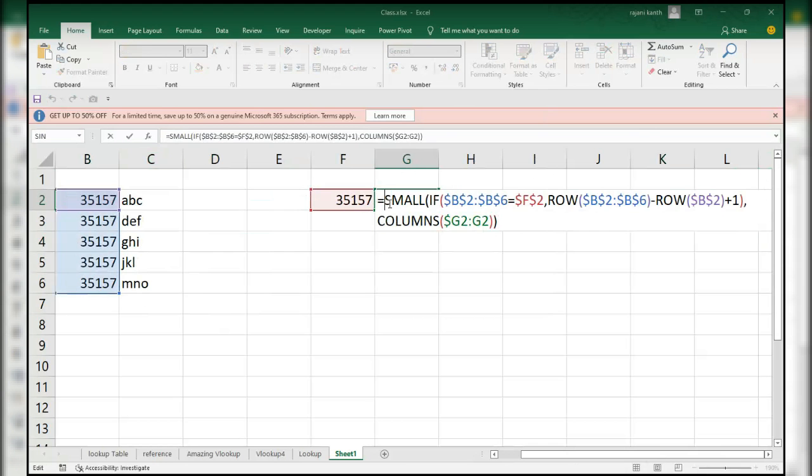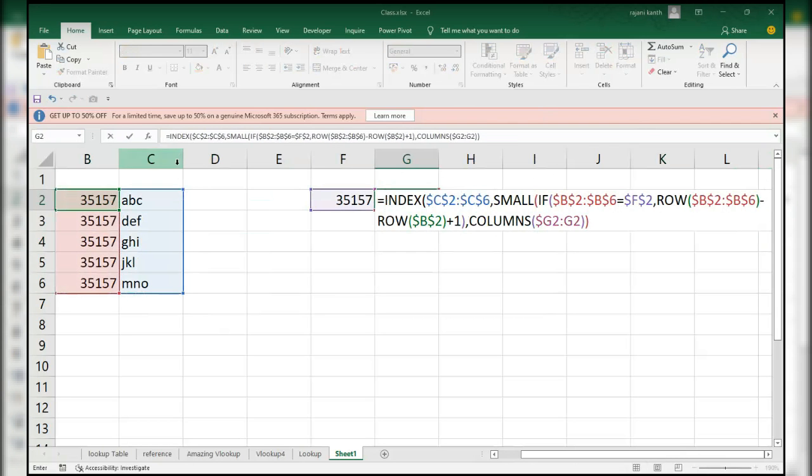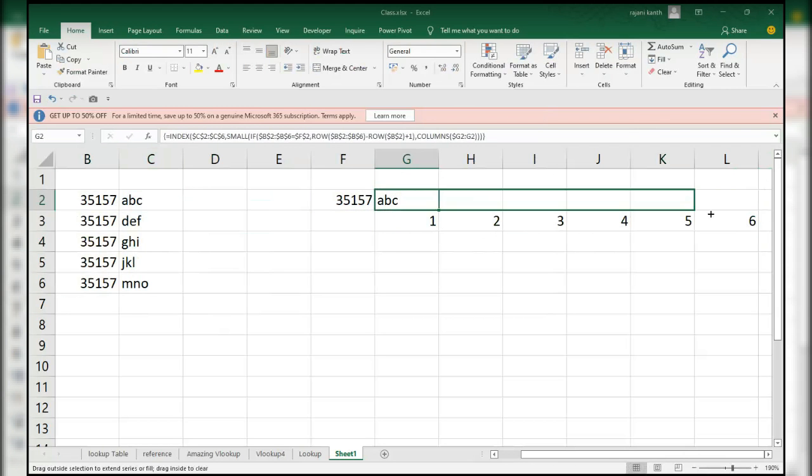And the INDEX part, what you need, the INDEX part is the name, the value, F4, comma. I'm locking all sides. Now it's an array function. You have to use Control, Shift, and Enter. Now see the magic. Till MNO is there. After MNO, there is no value.